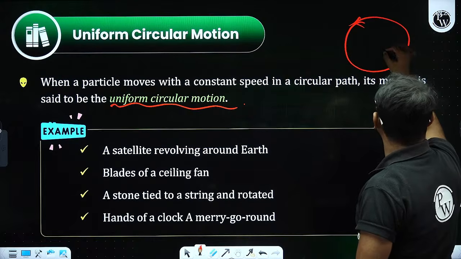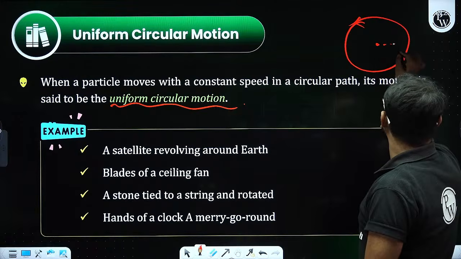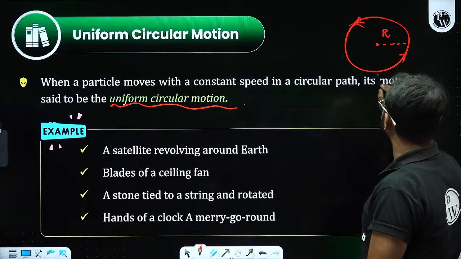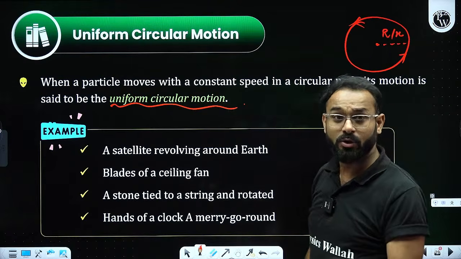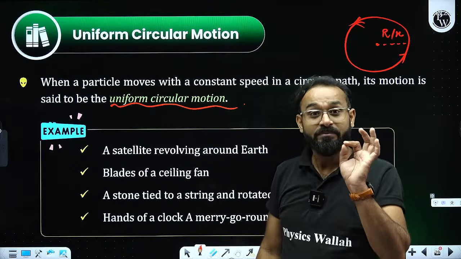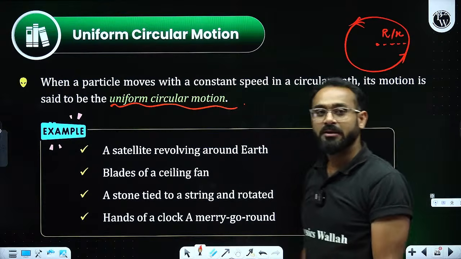There will be a center, correct? In that case, there has to be some radius as well. You can write it as capital R or small r, depending on you. But here I am considering the radius of the circular motion as R.